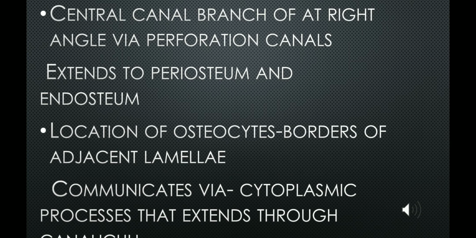We have already discussed the central canal, which is present at the center of the osteon. The central canal branches at right angles through a perforating canal called Volkmann's canal, and this extends up to the periosteum and endosteum, that is, the outer and the inner surface of the bone.